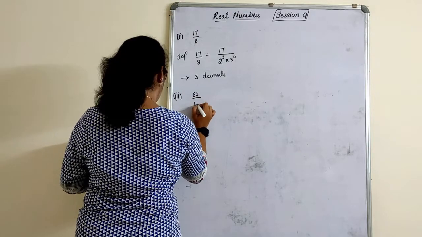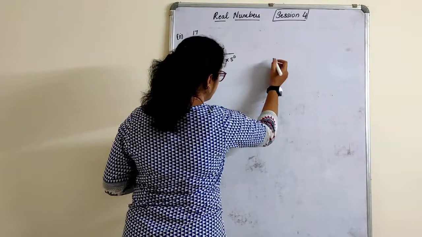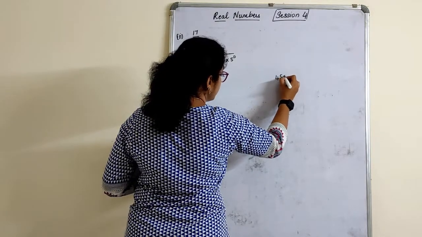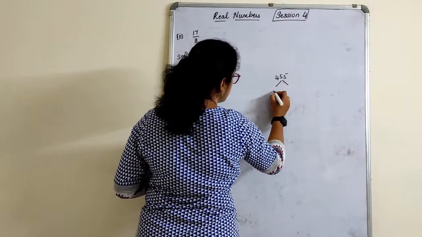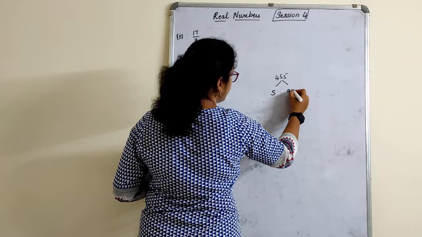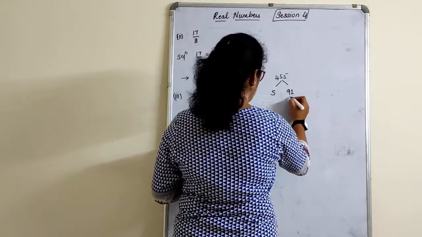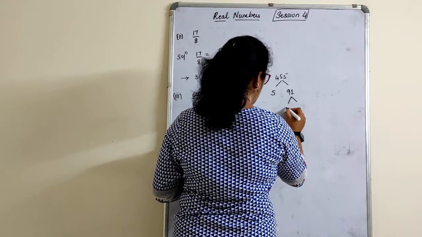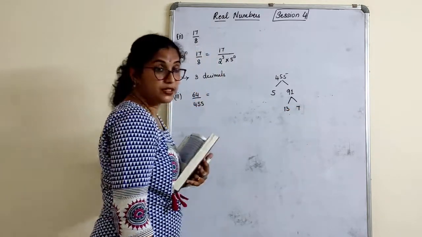64 upon 455. So 455 is quite a big number. Let us factorize. Prime factorization. So 5 ones are 5, 5 nines are 45, so this will be 91, children. 13s are, right? Yes, 13 sevens are 91. Okay.